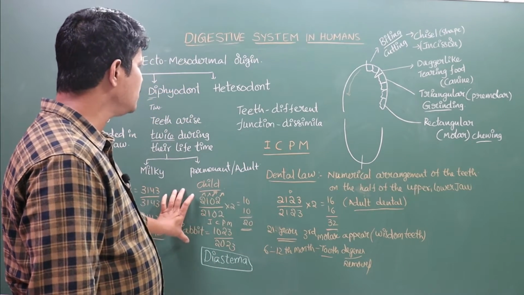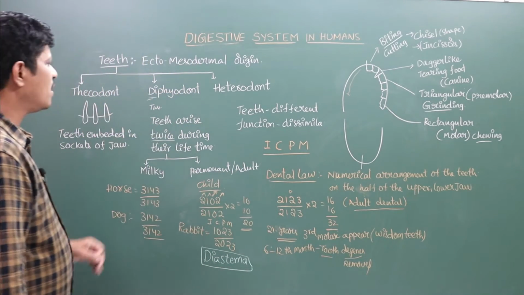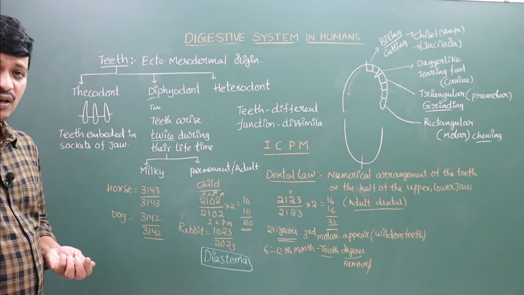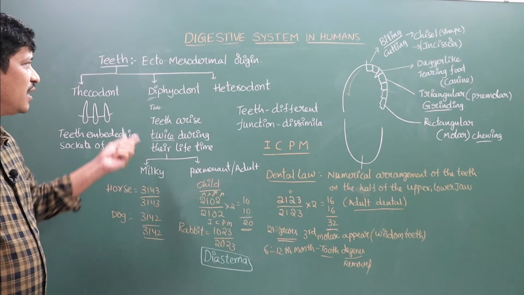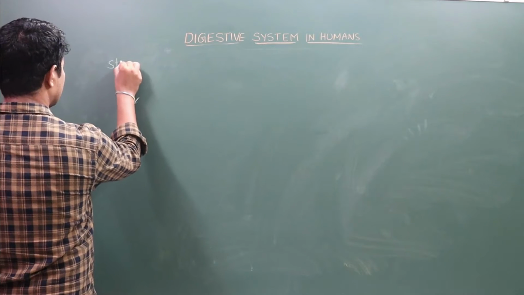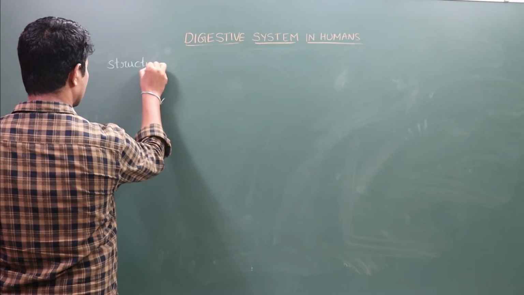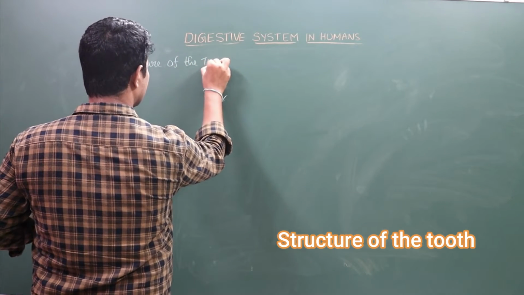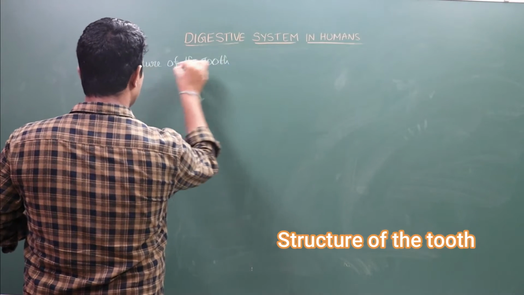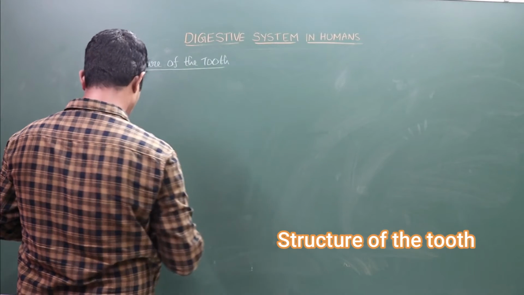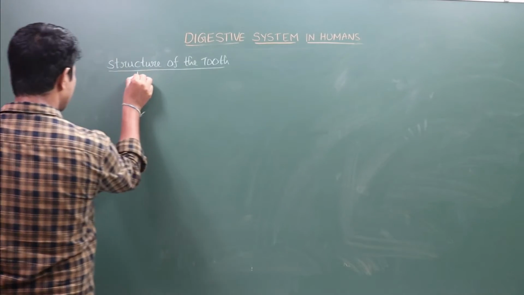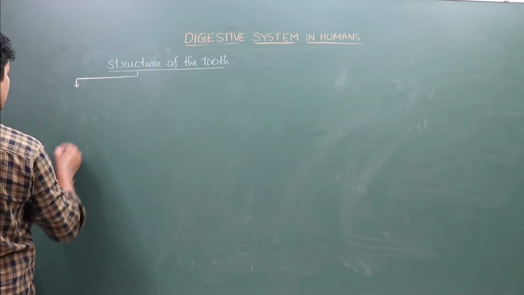This is regarding the teeth: thecodont, diphyodont and heterodont type teeth. Now we are going to discuss the structure of the tooth. See, the structure of the tooth is divided into 3 parts.